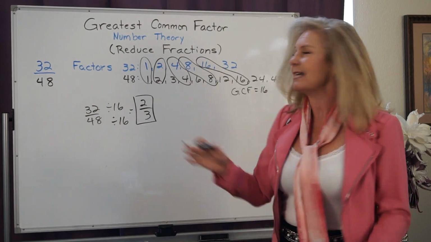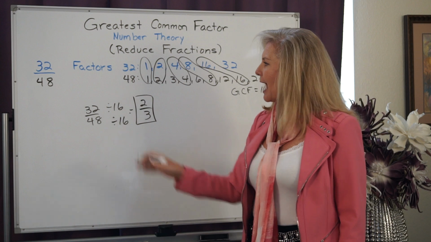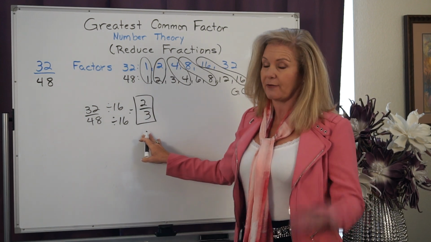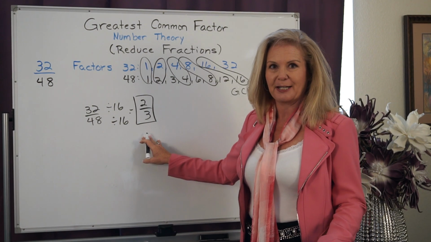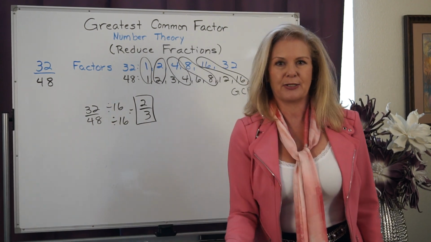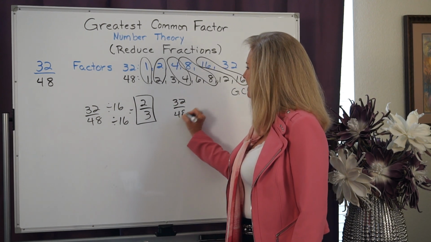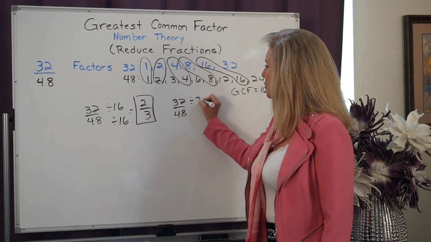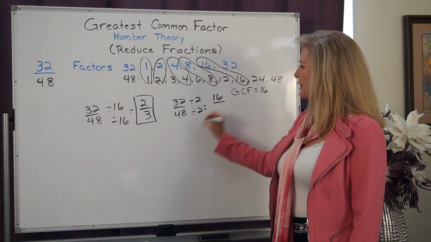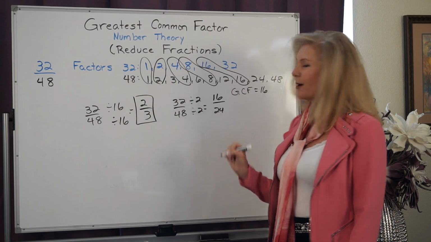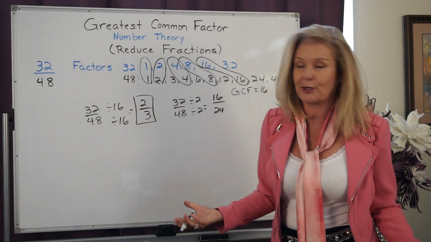Now, if I had divided by any of the other common factors, I would have gotten an equivalent fraction, but I would have had to reduce it a second time. So if I took 32/48 and divided it by 2, 32 divided by 2 is 16, 48 divided by 2 is 24. Yes, it's an equivalent fraction, it's just not in lowest terms.